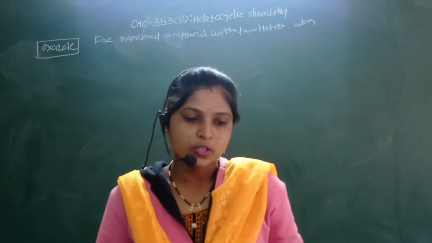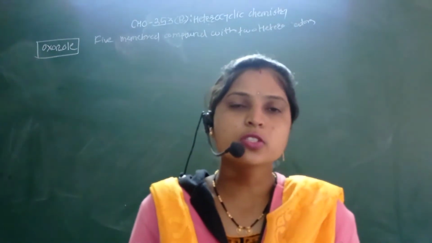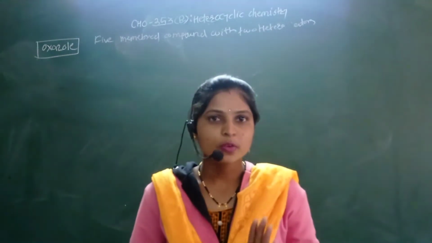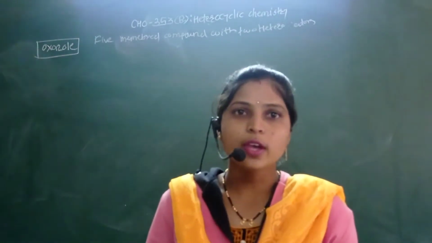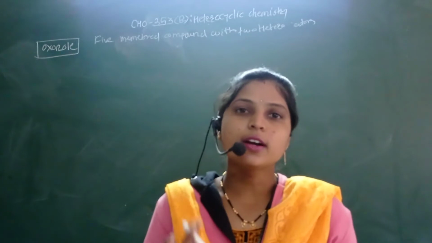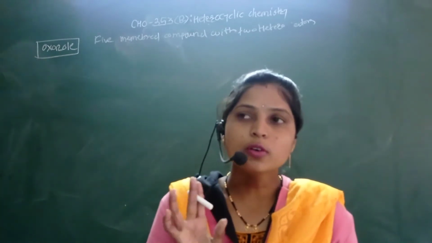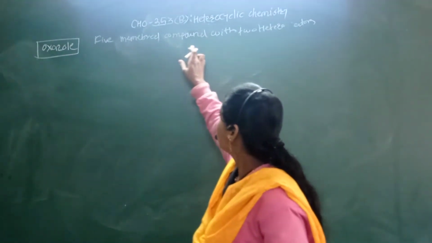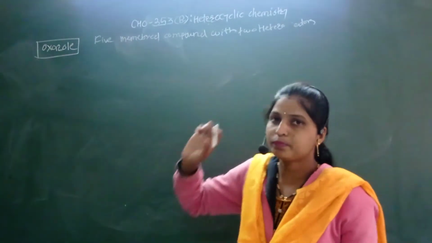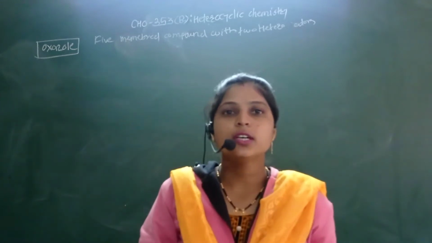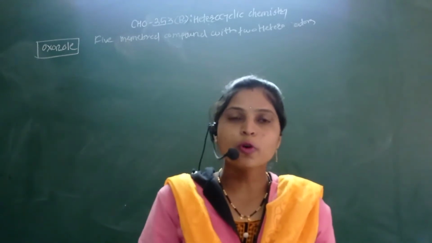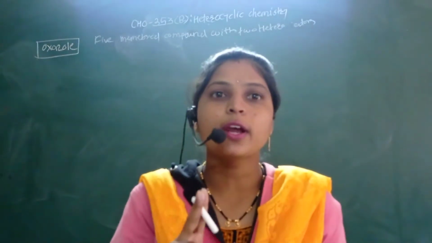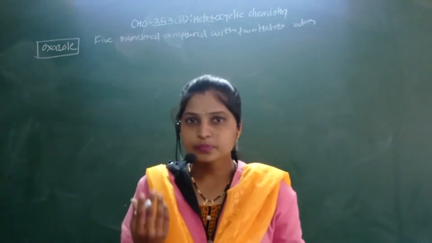So in today's lecture we will discuss our next new molecule, that is the oxazole molecule. It is a five-member heterocyclic ring, but it contains two heteroatoms, not only one heteroatom. Today we will see the oxazole molecule, a five-member ring containing two heteroatoms, that is oxygen and nitrogen.